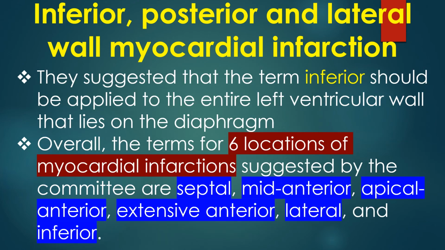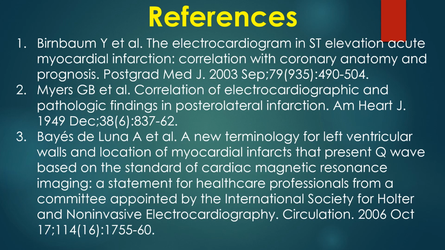They suggested that the term inferior should be applied to the entire left ventricular wall that lies on the diaphragm. Overall, the terms for 6 locations of myocardial infarction suggested by the committee are septal, mid-anterior, apical anterior, extensive anterior, lateral and inferior. Here are some important journal references on the topic.